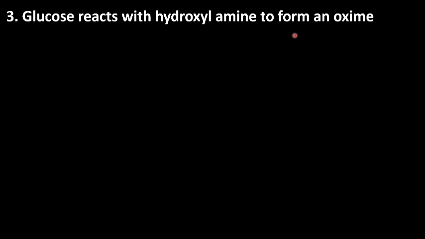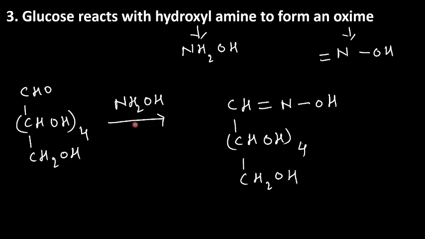Now glucose reacts with hydroxylamine to form an oxime. What is hydroxylamine? Hydroxylamine means NH2OH. What is an oxime? It is C=NOH. That means this nitrogen is bonded with the carbon atom by a double bond, and on the other side it has OH. This is known as an oxime. So when glucose reacts with hydroxylamine, we get an oxime. Therefore, this is the oxime group.